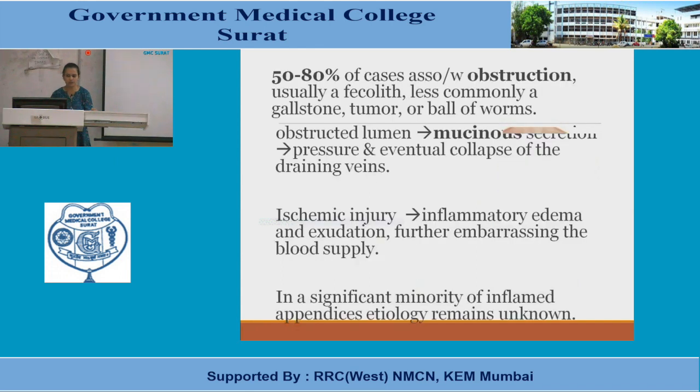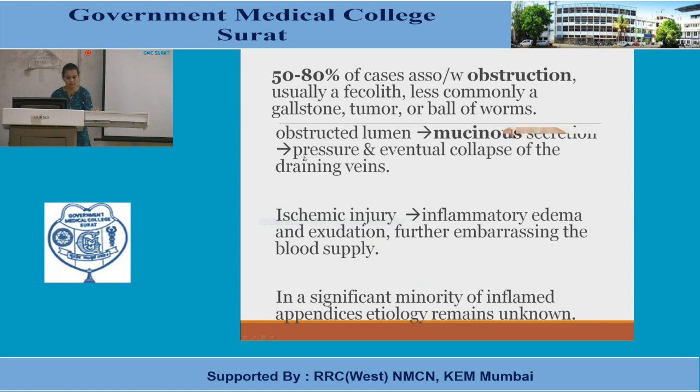Now 50 to 80% of the cases are associated with obstruction of the lumen of the appendix, which is usually by a fecalith and less commonly by a gallstone, tumor or a ball of worms. So the fecalith is the commonest cause for obstructing the lumen of the appendix. This obstructed lumen, what does it do? It gives rise to secretion accumulation. So what kind of secretion is there? Mucinous secretion. This accumulates within the lumen.